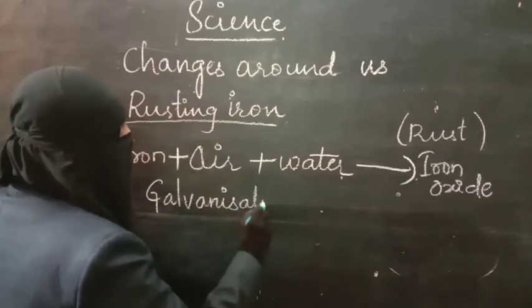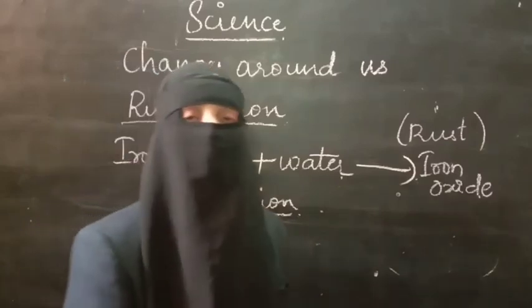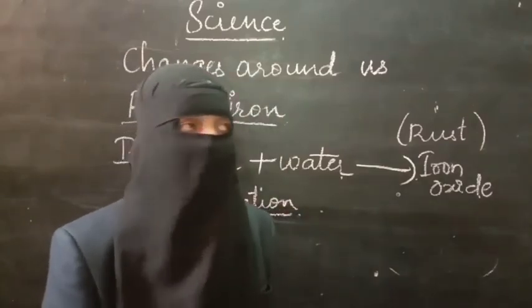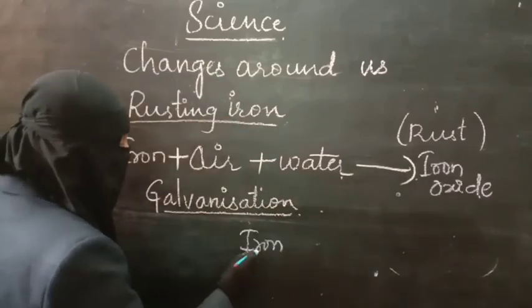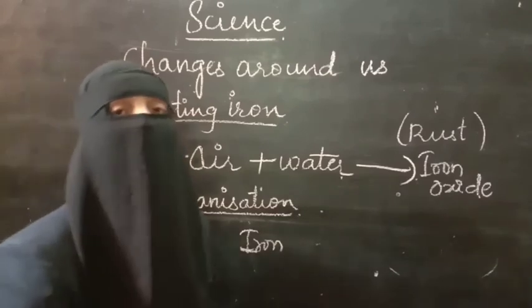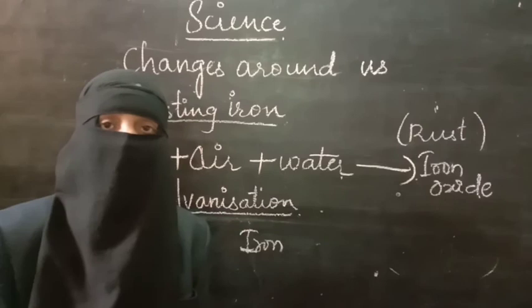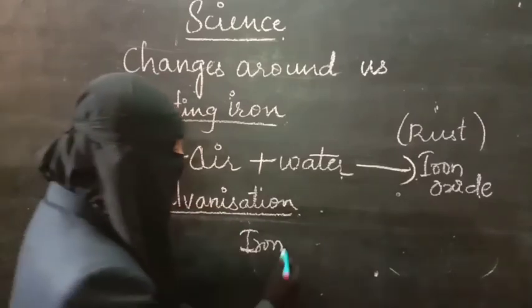So what is galvanization? Galvanization is applying the coat of one material on the other material. For example, if I am taking iron here, the handle of our cycle is made up of iron. But do you think it is getting rusted? No, it is not getting rusted. That is because the iron material is coated with one more metal.